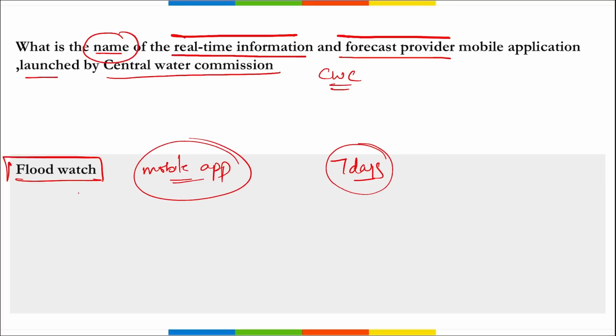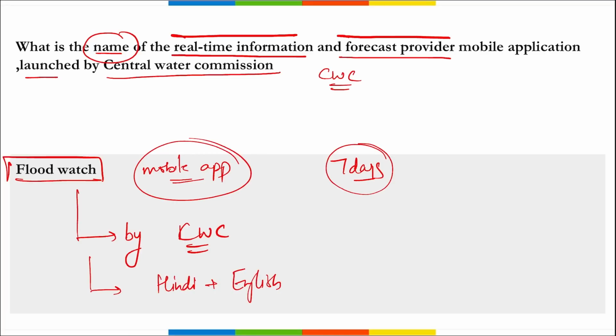Flood Watch was developed by CWC, that is your Central Water Commission. This is a user-friendly application that will offer both readable and audio broadcast. It presents information in two languages, both Hindi and English. Correct? Then this app includes real-time flood monitoring where users can stay updated about the current flood situations throughout India. And the app utilizes near real-time river flow data that is updated almost in real time from various resources. Correct?